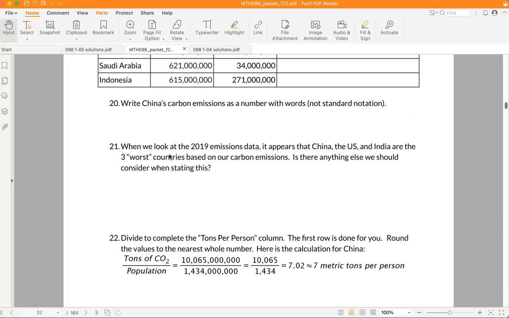And I'm just going to point out that this fraction is another example of a rate, because we're dividing two quantities that have different units, tons of CO2 and population. And it's not a part over whole fraction. So this again is called a rate.